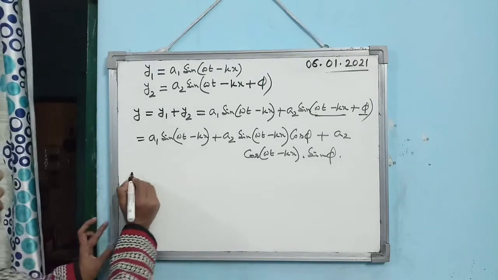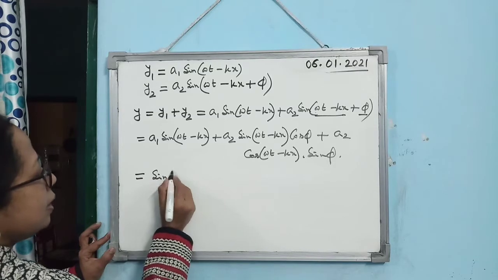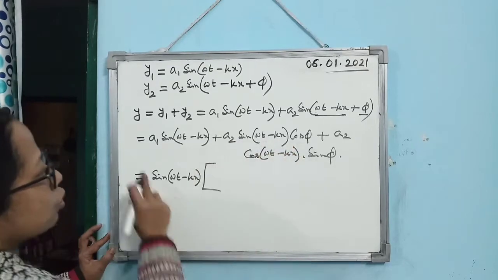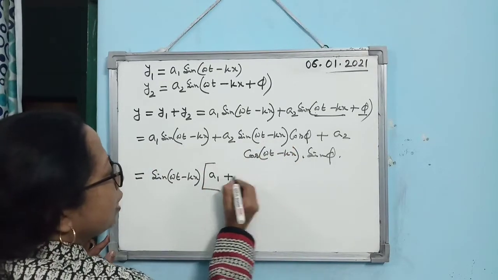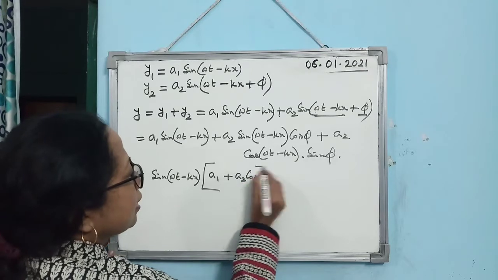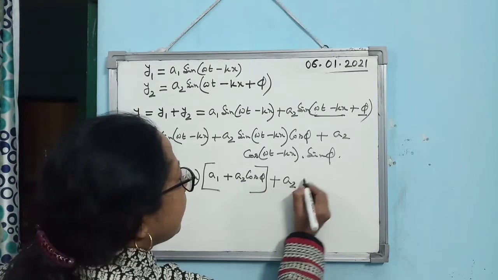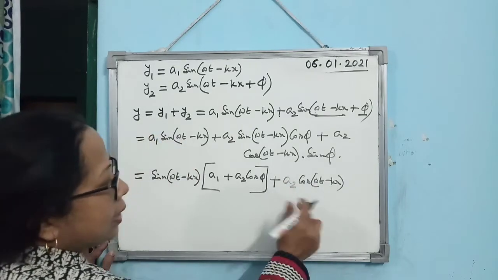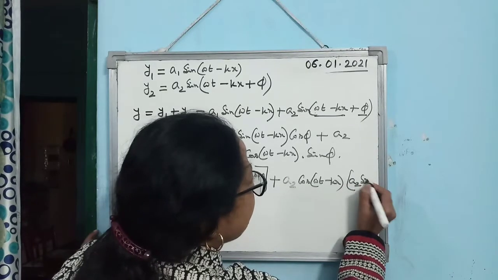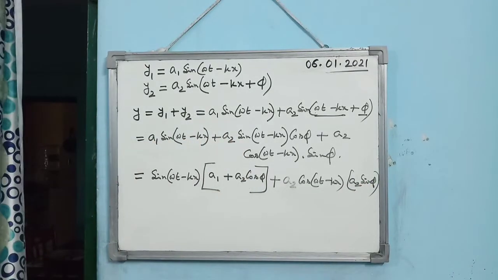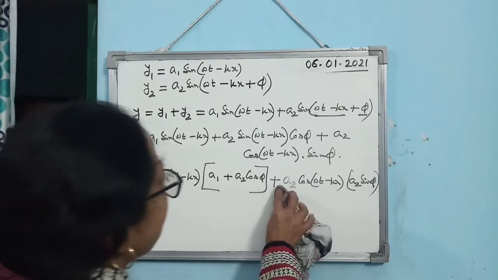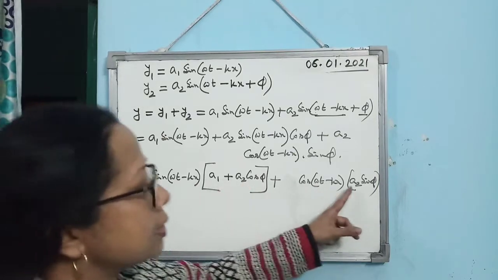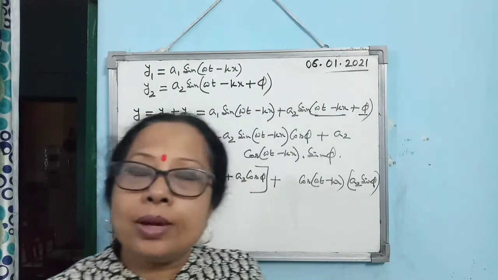Alright. Now you can take sin(ωt − kx) common. If you take sin(ωt − kx) common, then you get (A1 + A2 cos φ), and then cos(ωt − kx) multiplied by A2 sin φ together. Now, just see here, we have not got this as a single sine function. As we have not got a single sine function, we cannot yet say what the amplitude will be.